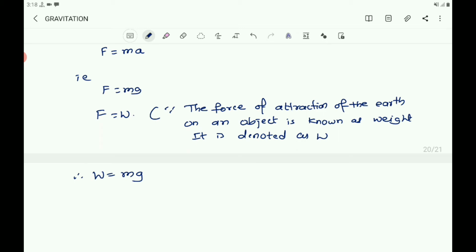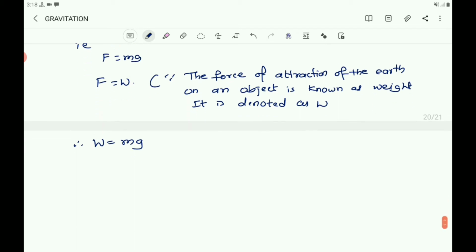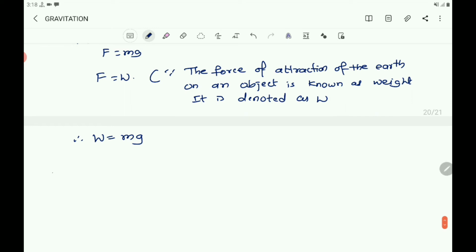That is same as that of force, that is Newton. And the weight is a force acting on an object vertically downwards. It has both magnitude and direction. It is a vector quantity. So you write about the weight. Weight of an object is the force with which it is attracted towards the earth.